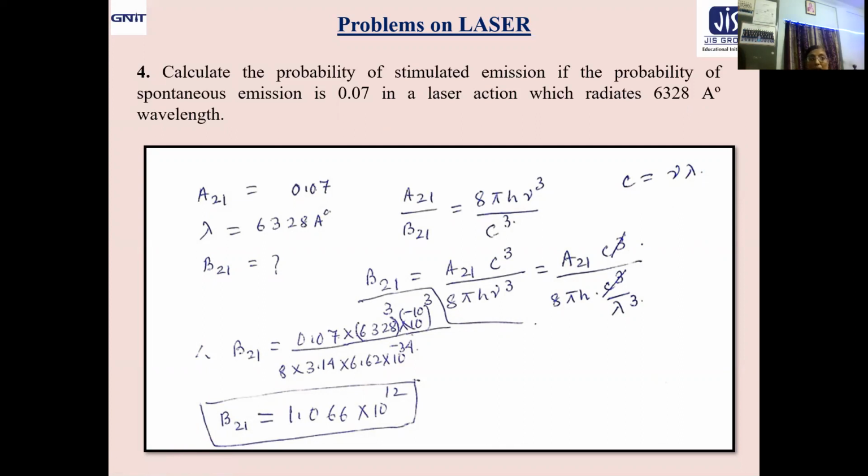Very, very important point. Look at the relative magnitude: A21 is 0.07, that of B21 is 10 to the power 12. So the rate of stimulated emission is much larger than the rate of spontaneous emission. So the light emitted by such a system obviously is coherent, and definitely it is a laser system giving 6328 angstrom output. That means it appears that it may be the helium neon laser, isn't that?